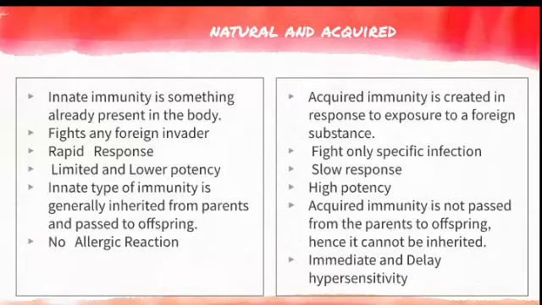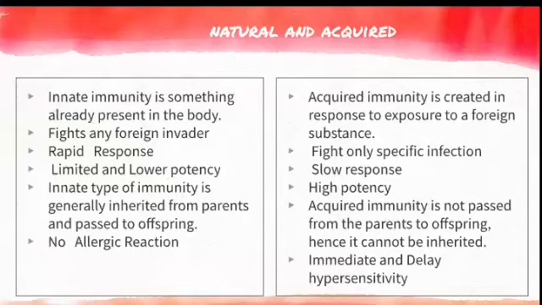Because while vaccinating, only for that organism will the body produce antibodies. Natural immunity is limited and of lower potency, whereas acquired immunity is of high potency. Natural immunity is a rapid response, whereas acquired immunity is a slow response. Innate immunity is generally inherited from parents and passed to the offspring.